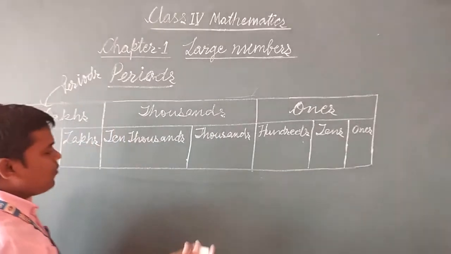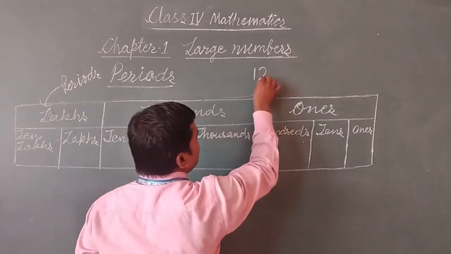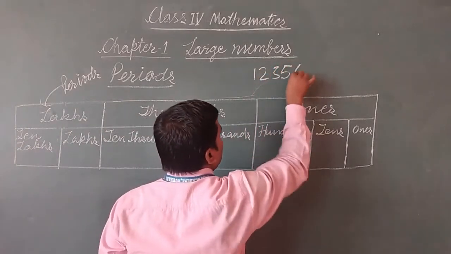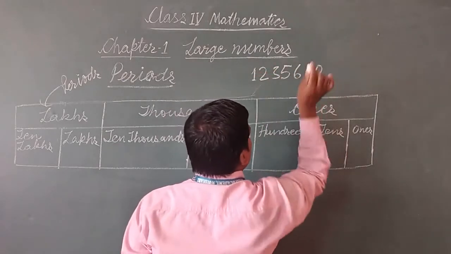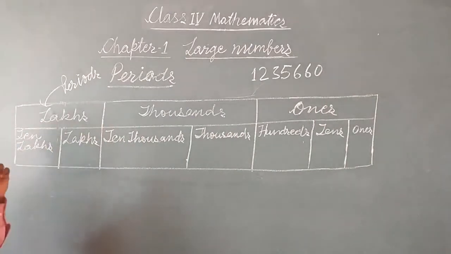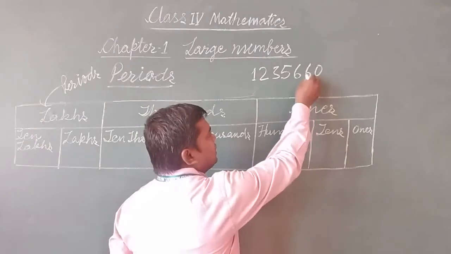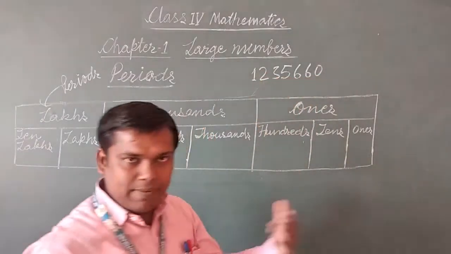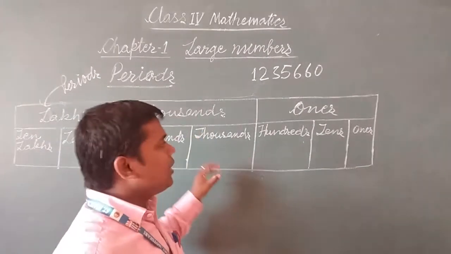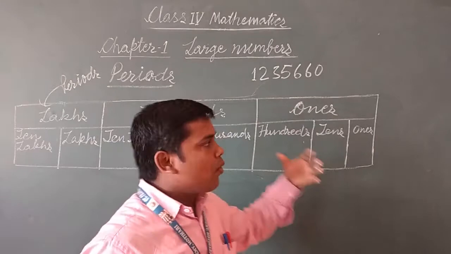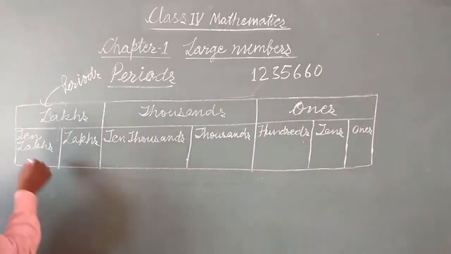For example, if we have a numeral, I am taking the example 1, 2, 3, 5, 6, 6, 0. So you are observing here, it is a 7-digit number. To write the number name of this number, we will write it by keeping each digit along the place value chart.